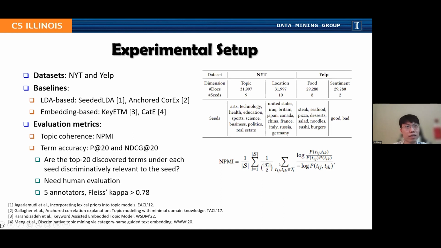This can be automatically calculated using term co-occurrence. And the P@20 and NDCG@20 evaluate term accuracy. We need to check whether the top 20 discovered terms under each seed are discriminatively relevant to the corresponding seed. Of course, this needs human evaluation. So we invite 5 annotators to perform independent annotation, and we do observe a high inter-annotator agreement.